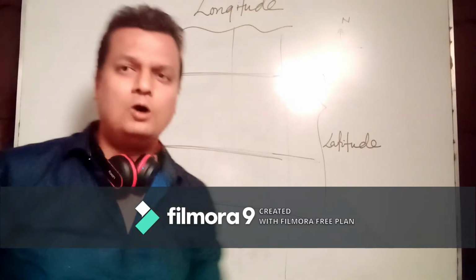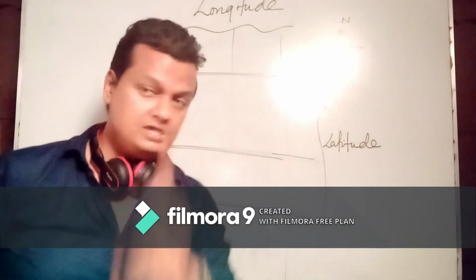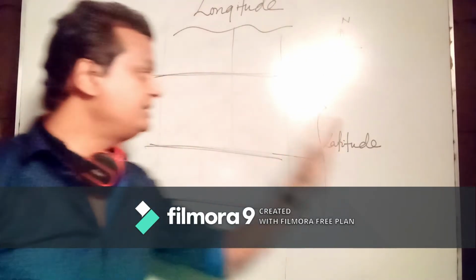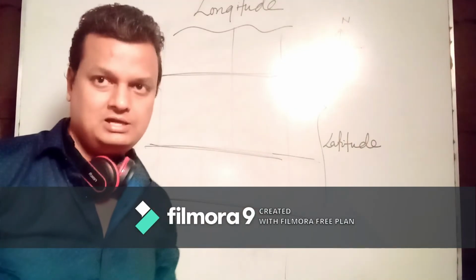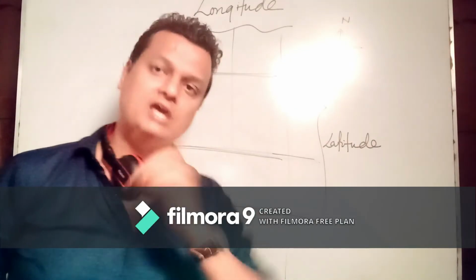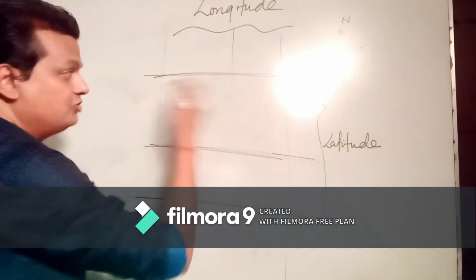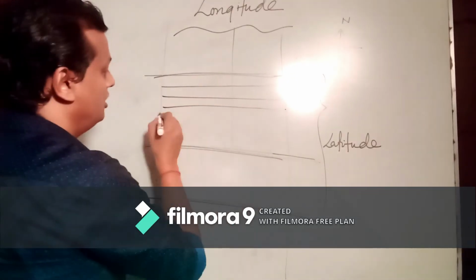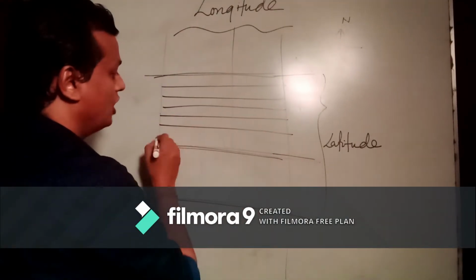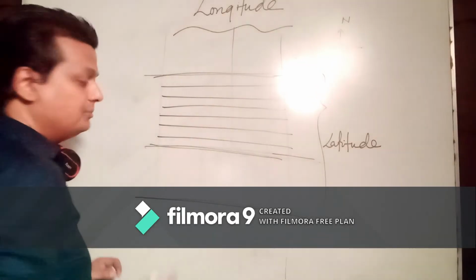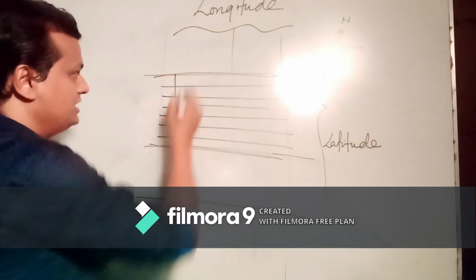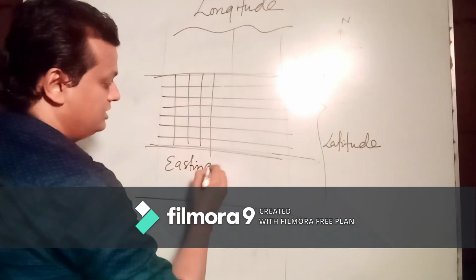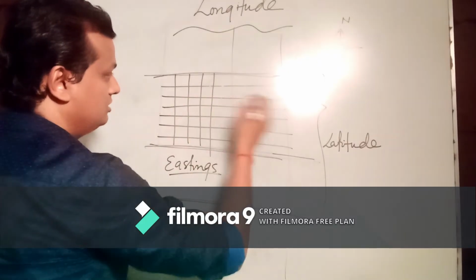But in a topo sheet, only one question may come if these black lines are there. Otherwise, generally a grid among them would be there, and that grid would be of eastings and northings. All the horizontal lines between two latitudes would be called northings, and between two longitudes all the vertical lines will be called eastings. This will be called eastings and this will be called northings.